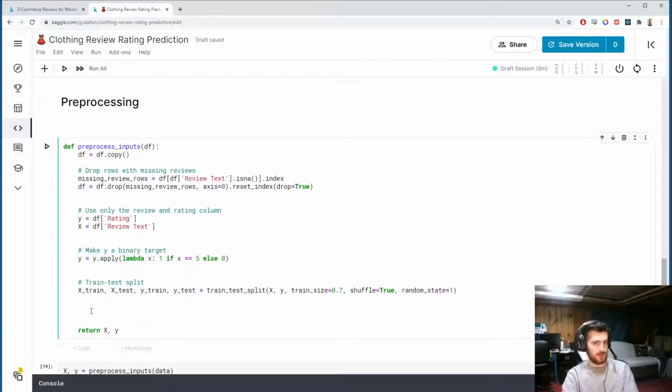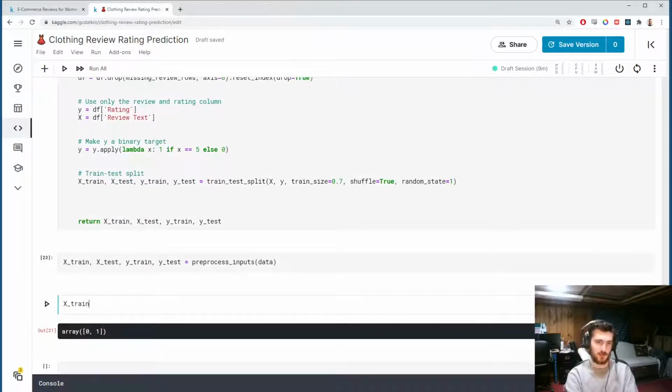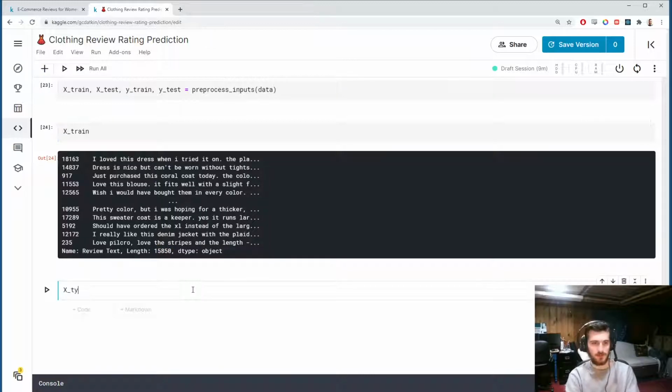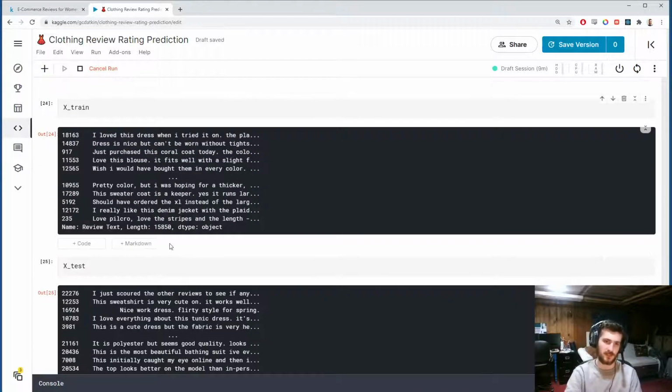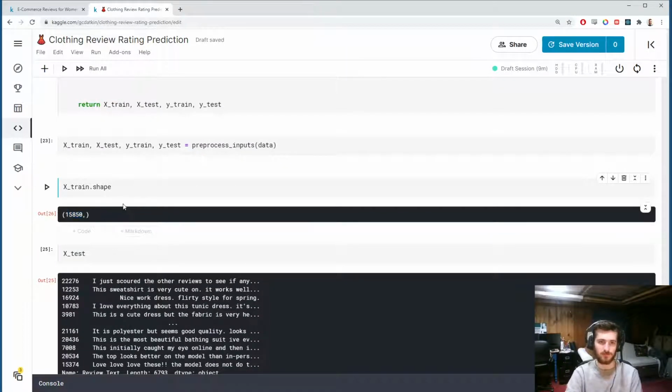So now that we have our 4 sets of the data, let's actually return those down here and get them back over here. Now if we take a look at xtrain, these are just the reviews, but it's only 70% of the original data. The other reviews are stored in xtest. If I look at the shape of this right now, you can see it's just one long vector. And I need to get this into a 2-dimensional input where each row is a review and each column represents a different word in the sequence.